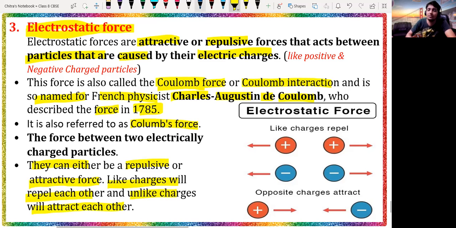So if positive and positive, or negative and negative come in contact, they will repel each other. Students, here we have completed the non-contact forces.